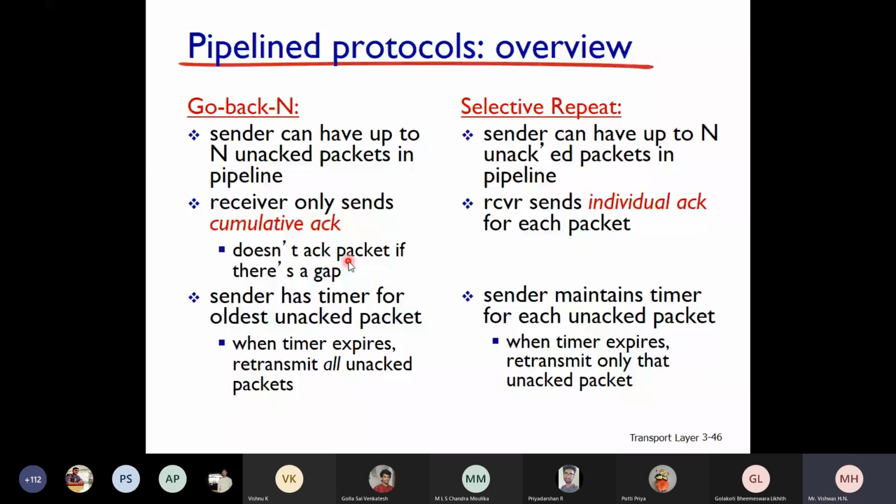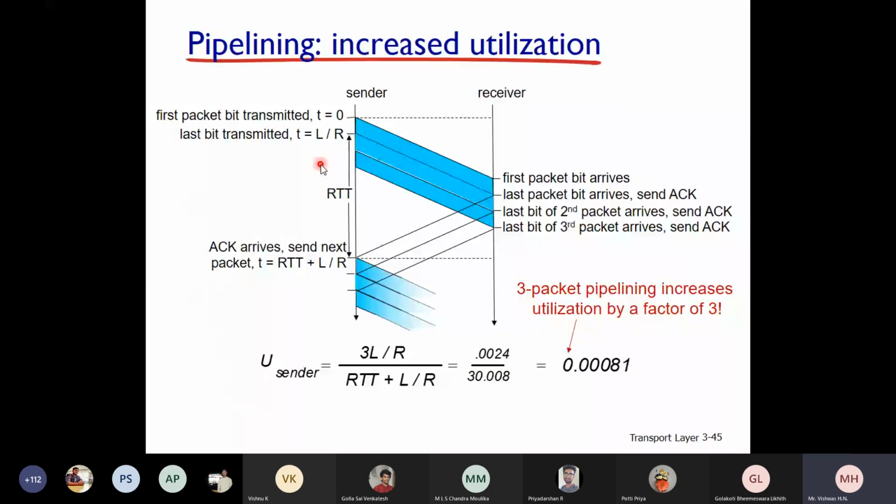The sender has a timer for the oldest unacknowledged packet. When the timer expires, retransmit all unacknowledged packets. So this is one more flaw here. Say for example, you are sending 3 packets at a time. You can see here. Let me take up a pen.